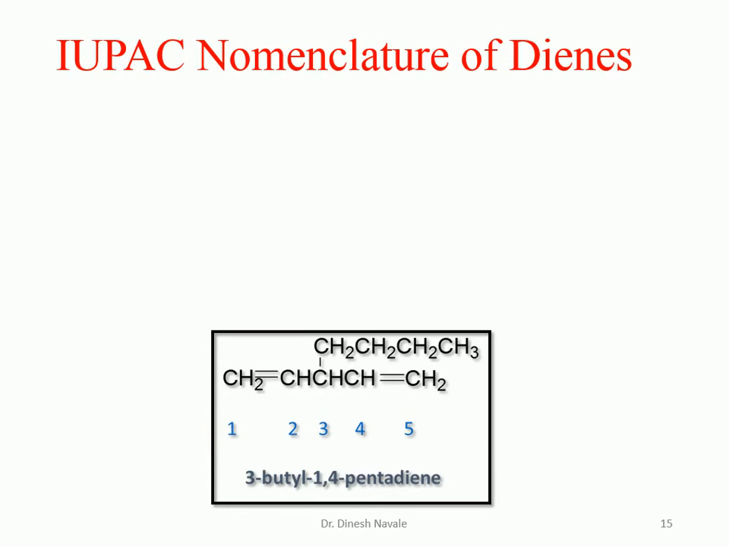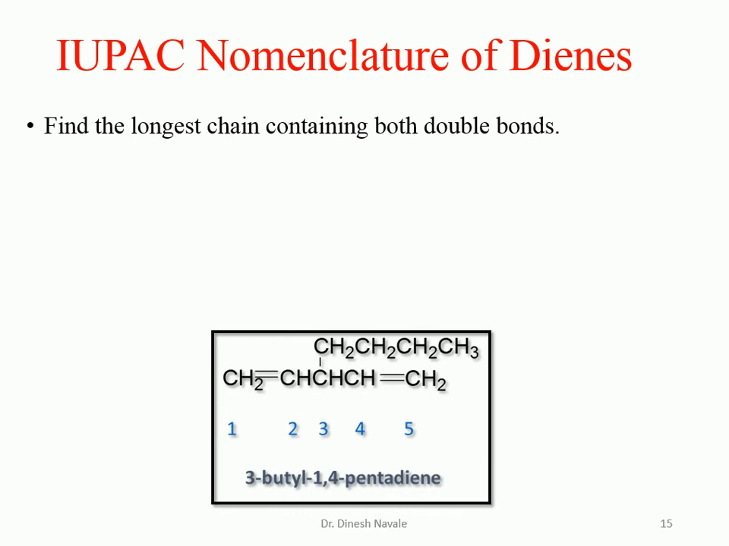So now for the IUPAC nomenclature of the dienes. All the rules for the diene nomenclature by the IUPAC are almost the same. The only thing is, what? The functional group is going to be changed. So the first rule will be the same. Find the longest chain containing both the double bonds. Dienes means two double bonds should be present inside the